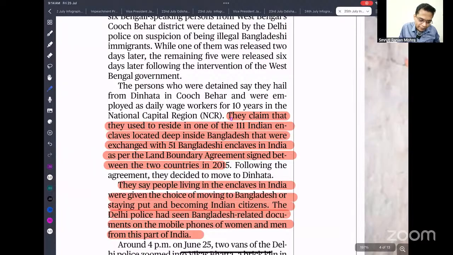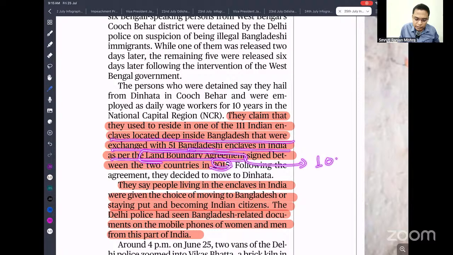So they claim that they used to reside in one of the 111 Indian enclaves located deep inside Bangladesh that were exchanged with 51 Bangladeshi enclaves in India as per the land boundary agreement signed in 2005 after the 100th Constitutional Amendment Act. Okay, so they say that people living in the enclaves in India were given the choice of moving to Bangladesh or staying put and became Indian citizens.